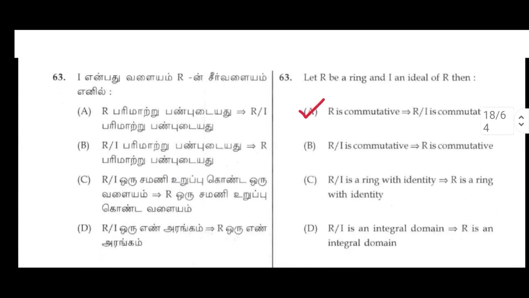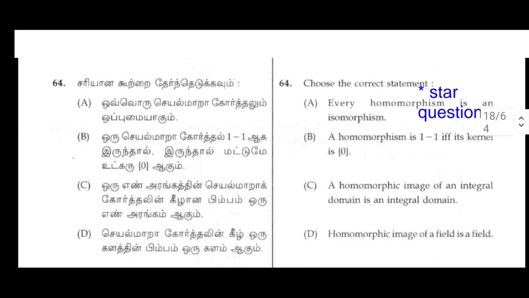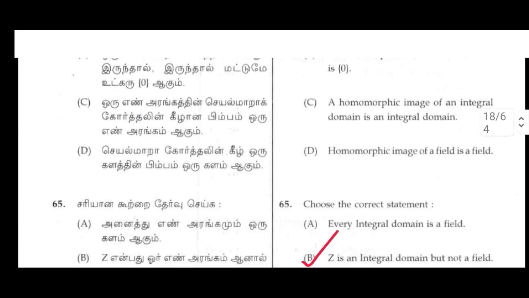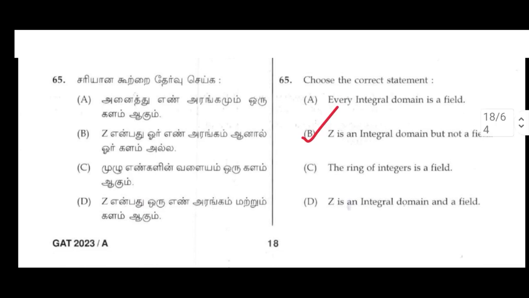63. Let R be a ring and I be an ideal of R, then A option, R is commutative implies R divided by I is commutative. 64. Choose the correct statement. Star question. 65. Choose the correct statement. B option, Z is an integral domain but not a field.